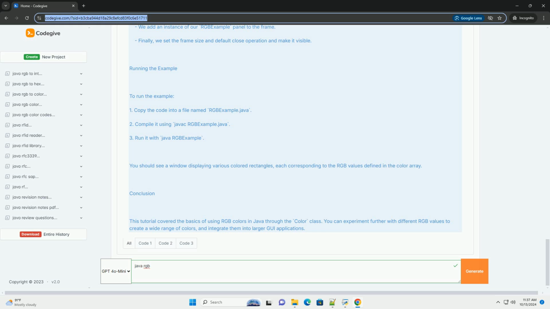Conclusion. This tutorial covered the basics of using RGB colors in Java through the Color class. You can experiment further with different RGB values to create a wide range of colors, and integrate them into larger GUI applications.